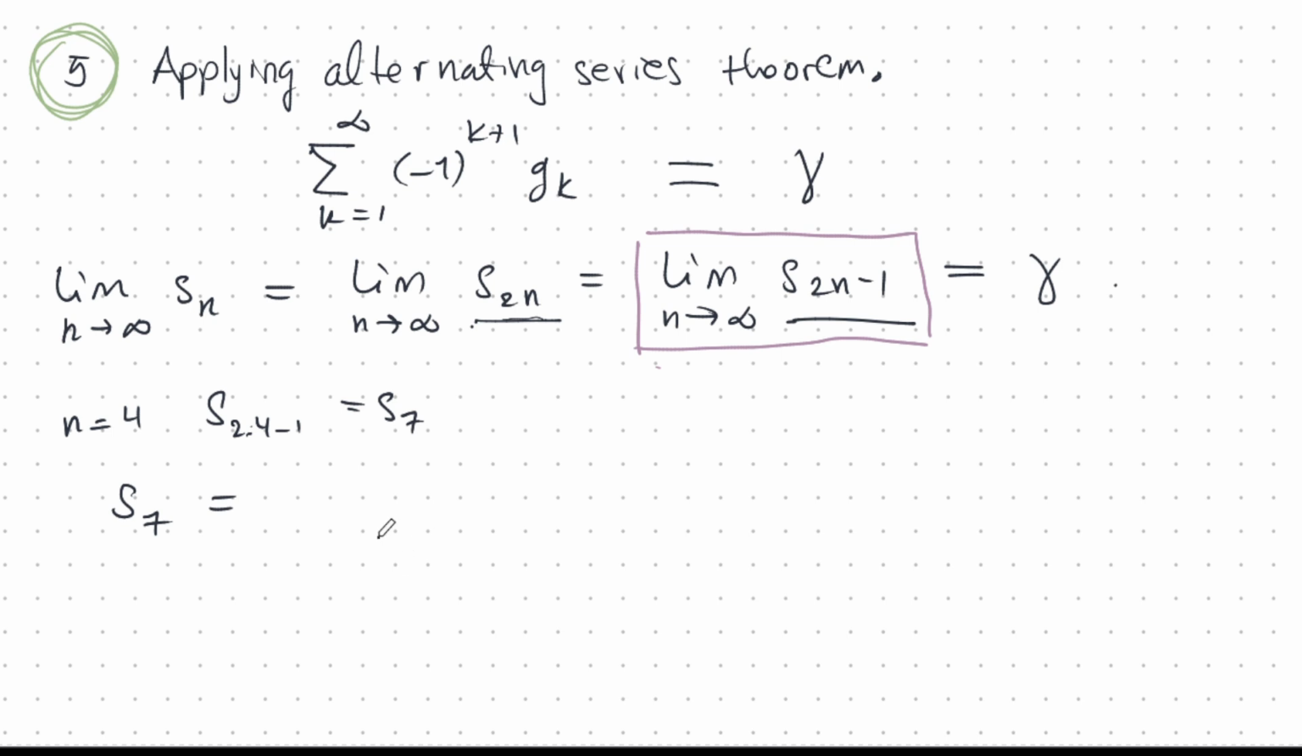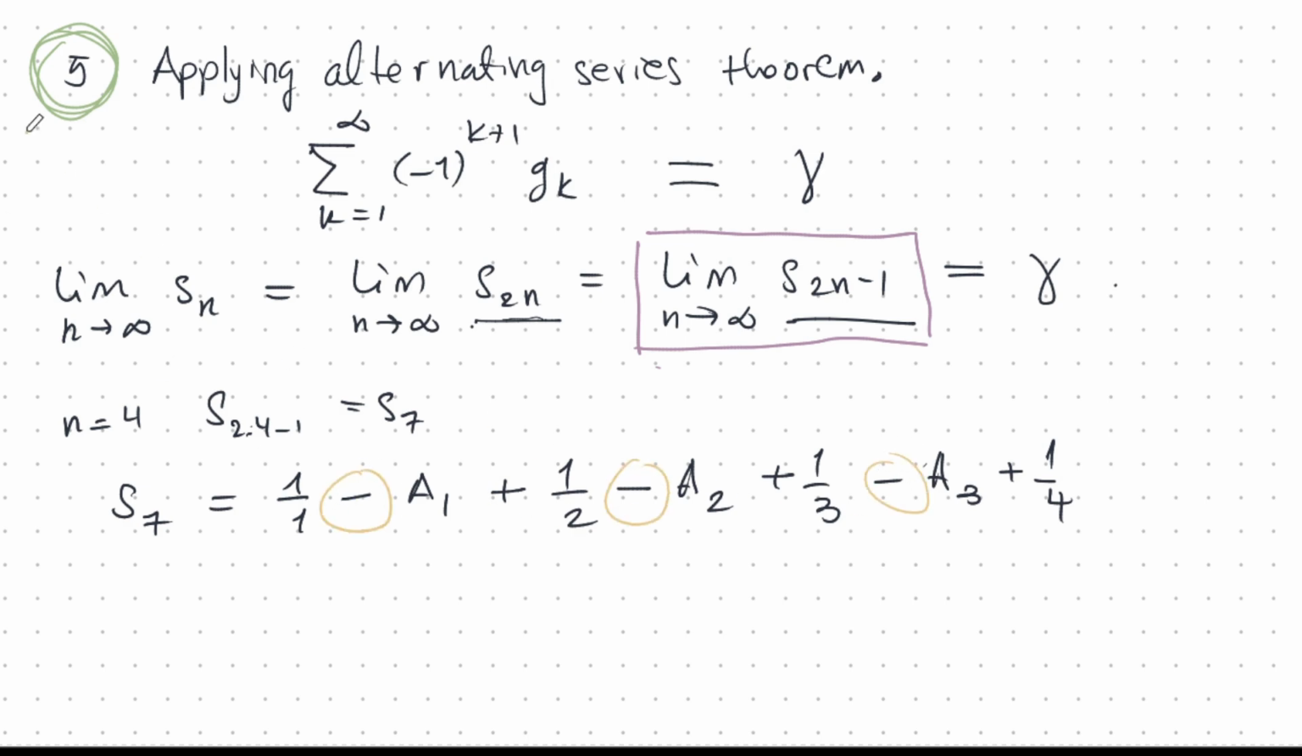The partial sum has 7 terms. So the first thing to note is that the a's are the things that have the minus sign. Okay, and let's see how this works. Well, n is 4, and the last thing is a plus 1 over 4.